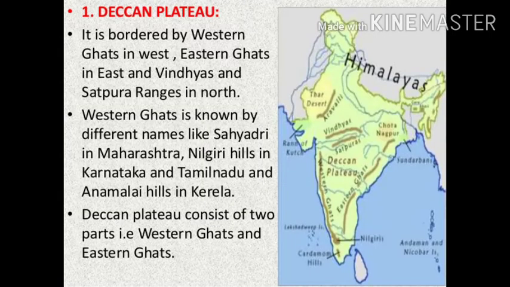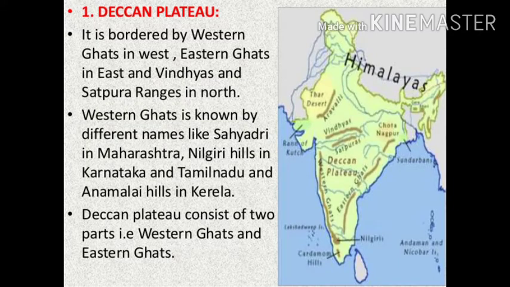Number 1, the Deccan Plateau. This triangular landmass lies to the south of the river Narmada. The broad base of the Satpura range forms its north, while the Mahadev Hills, the Kaimur Hills, and the Maikal range form its eastern extension.